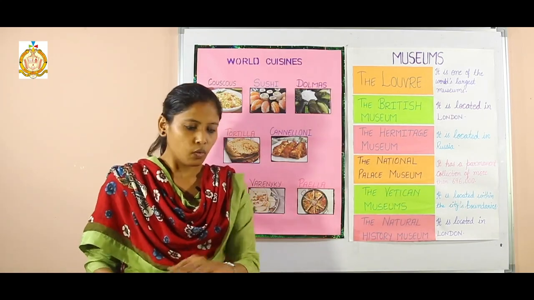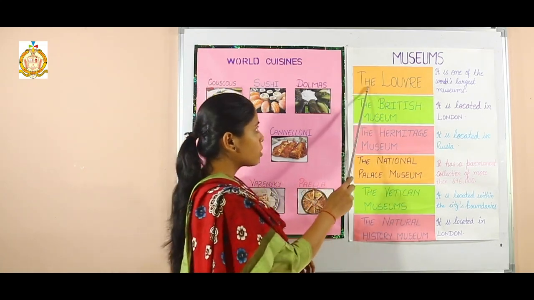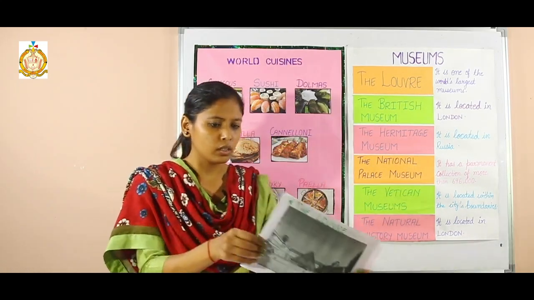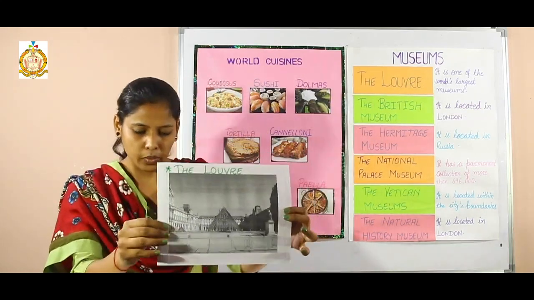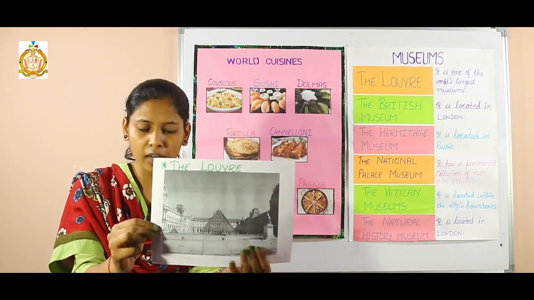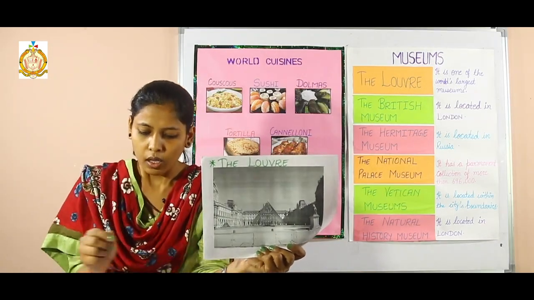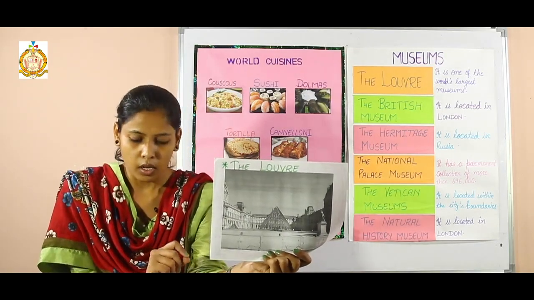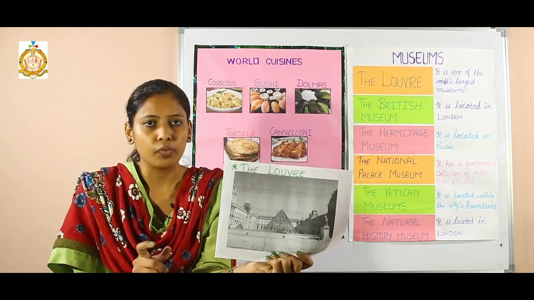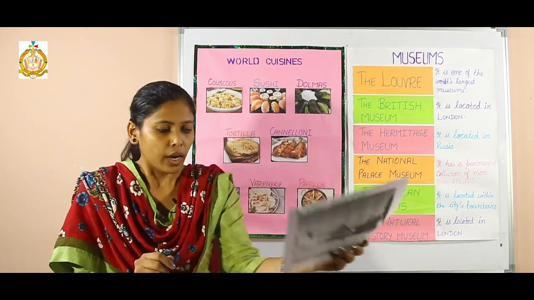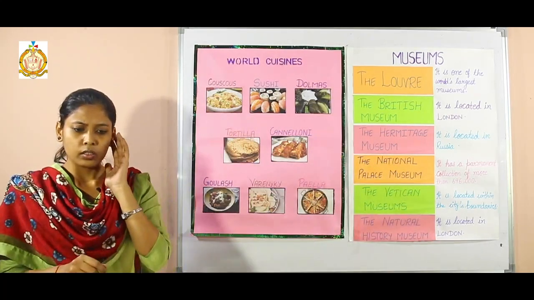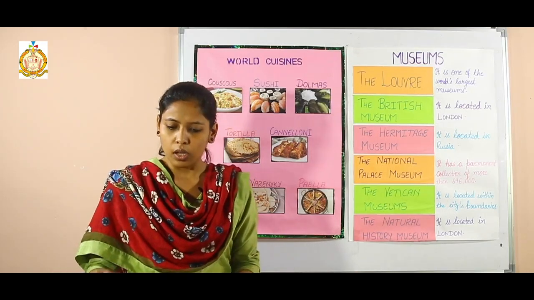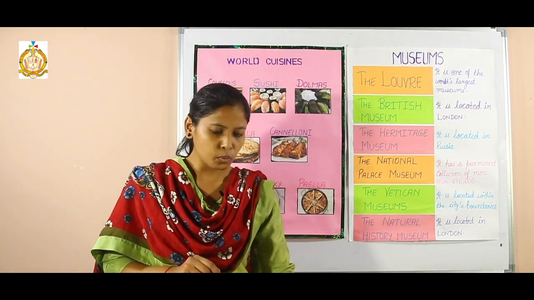So next, the first museum we will discuss is the Louvre. The Louvre Museum is like this one. It is the world's largest museum, and it is located in Paris, on the right bank of the Seine river, and the total objects kept in the Louvre is around 35,000.